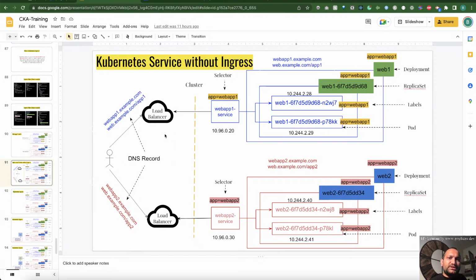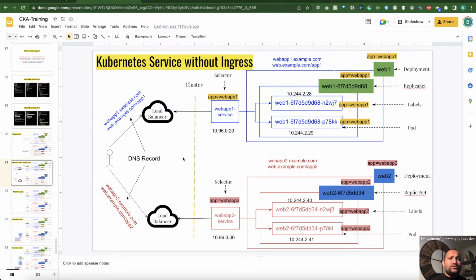But the problem with this approach is these load balancers are costly operations. If you have, let's say, 100 different services, 100 different applications deployed in that cluster, and you want to access all of them from outside the cluster, then you have to keep creating load balancers for that as well, which can be costly, and you may want to avoid that. So let's say you are running in some kind of cloud, for example AWS, and you are creating the LoadBalancer type, then it will keep creating ELBs, or you have to create ALBs, application load balancers, to send the traffic from your DNS requests to your applications. And that's a very costly operation.